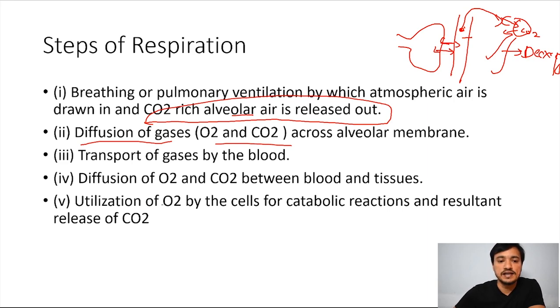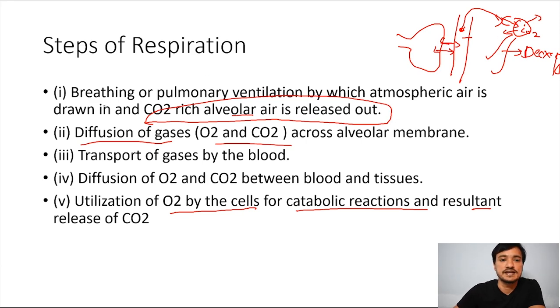Okay, and then utilization of O2 by the cells for catabolic reaction and resultant release of CO2. Catabolic reaction means that we are going to see afterwards. What is catabolism? Catabolism happens at the tissue level where the O2 is used and CO2 is produced. I told you CO2 is produced in the tissue. How is it produced? By the catabolic reactions only, and this CO2 is released out from the tissue.